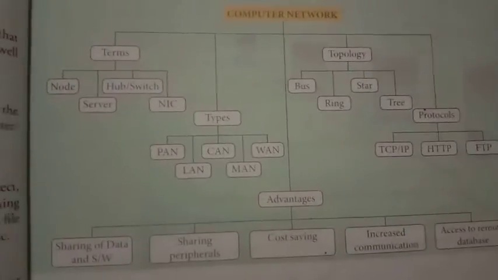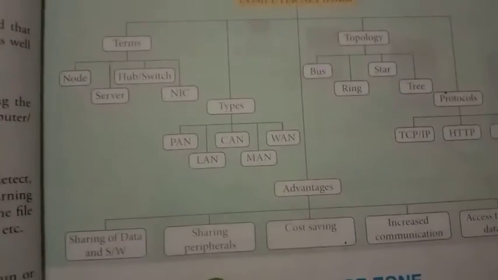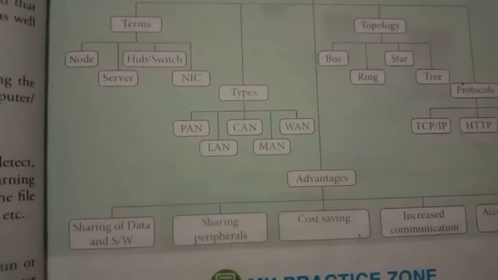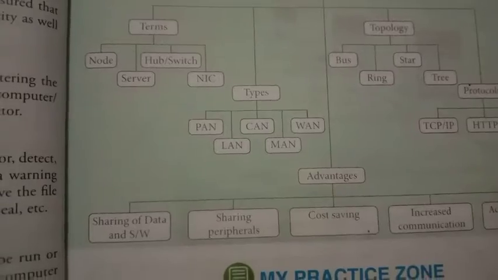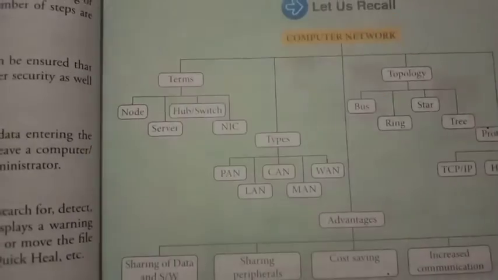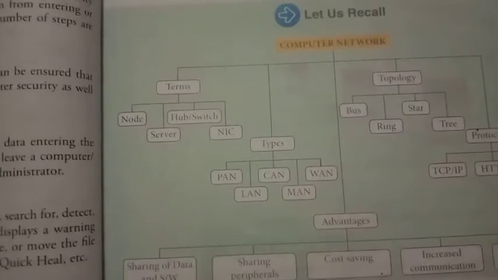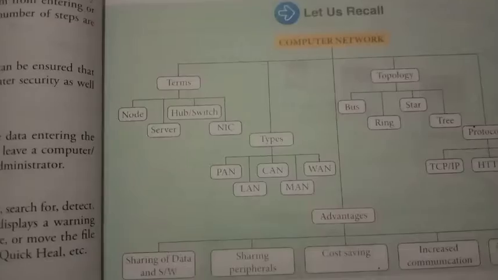So you have to learn this figure also, because maybe this diagram comes in your examination. And students, one more piece of information: you have to draw 2 diagrams of input device and 2 diagrams of output device.